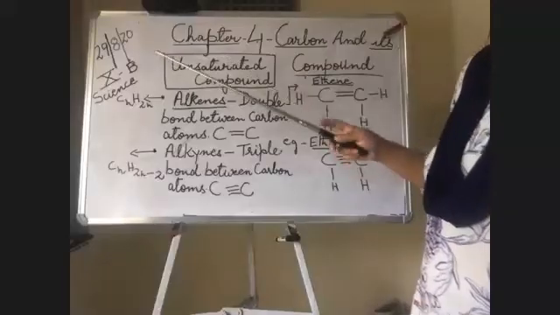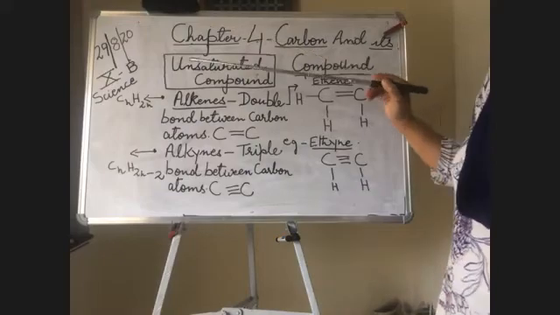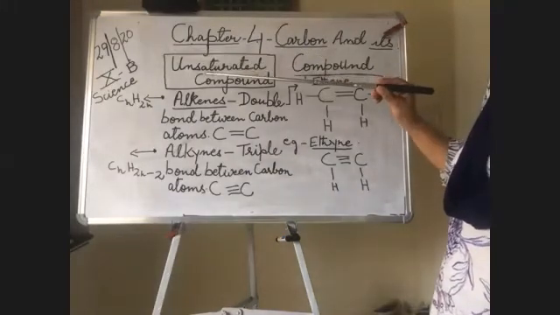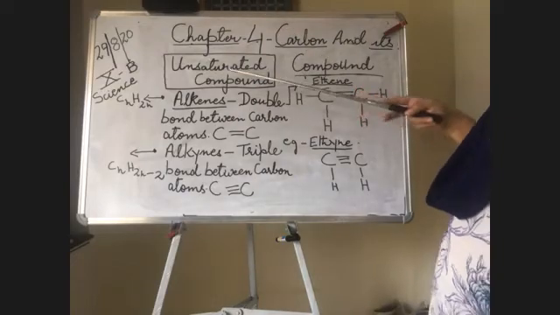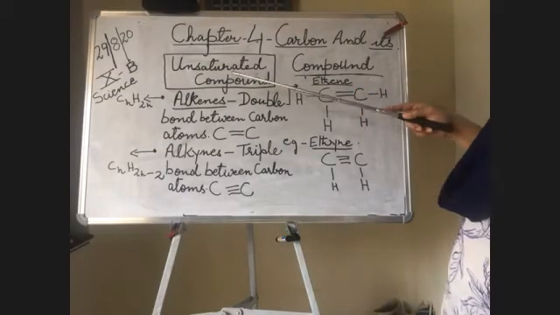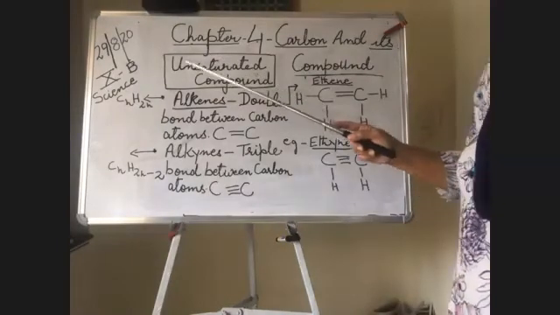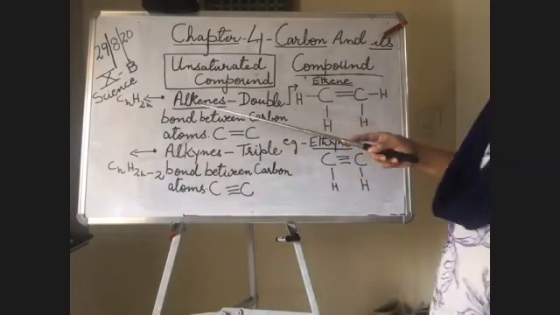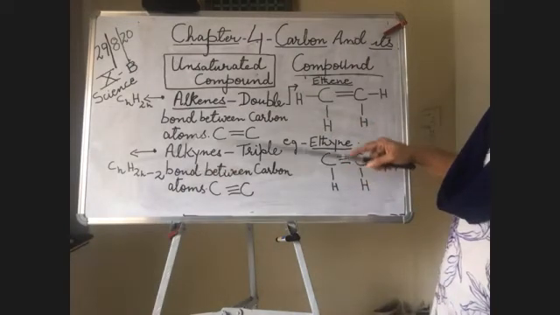The other day we had completed saturated compounds. Do you remember? Is it okay? So now today we have taken up unsaturated compounds. Unsaturated compounds can be divided into two categories, alkenes and alkynes.